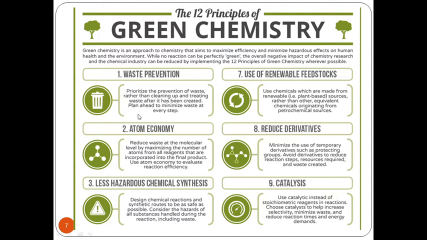So if there are a number of steps involved in the reaction, at each and every step we can plan in such a way that there would be very less byproducts, or we can make use of a green catalytic system so that we can maximize the efficiency of the reaction and try to get maximum yield, and in turn there should be very less waste. That is the first principle of green chemistry.